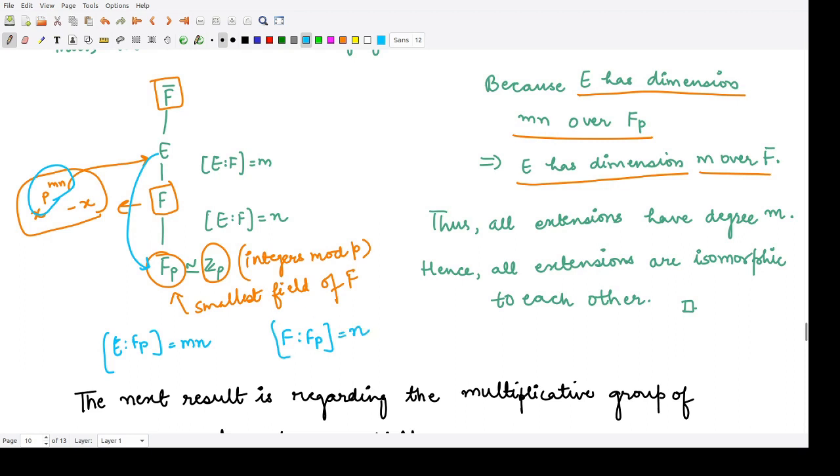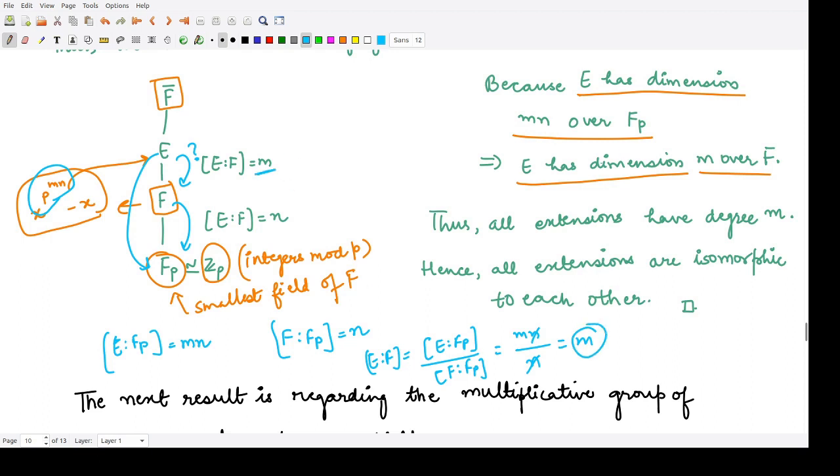So what would be the degree of E over F? This degree would simply be the degree of E over Fp divided by the degree of F over Fp, that is mn divided by n. So ultimately this degree comes out to be m.